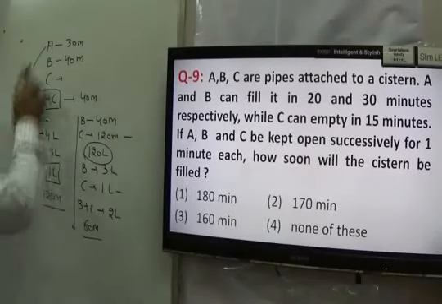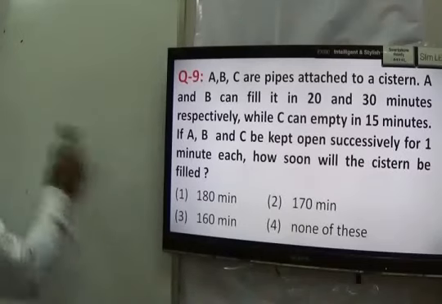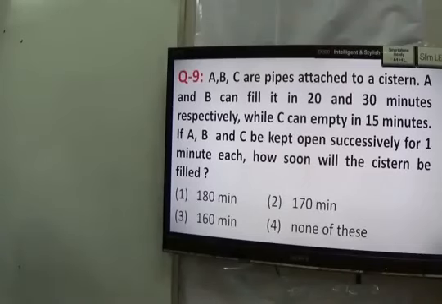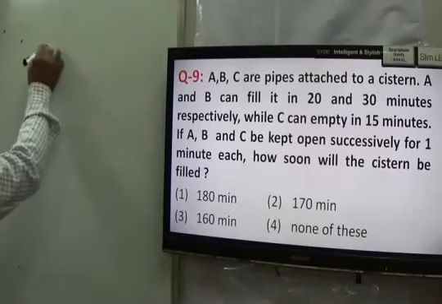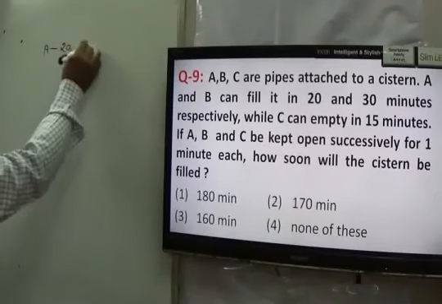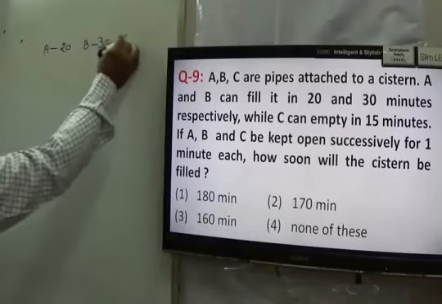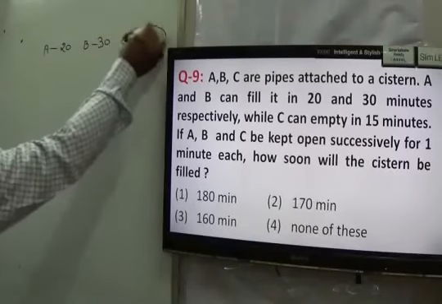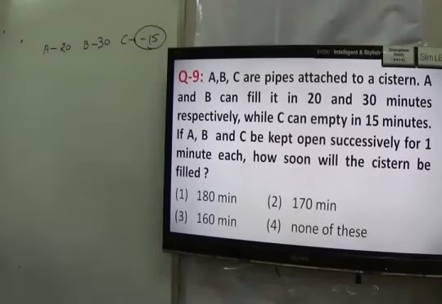Read the next question, question number 9. It is given that A, B, C are 3 pipes attached to a cistern. A and B can fill it in 20 and 30 minutes, and C can empty it in 15 minutes. I have taken the negative sign here for C. A, B, C are kept open successively for 1 minute each. How soon will the tank fill?